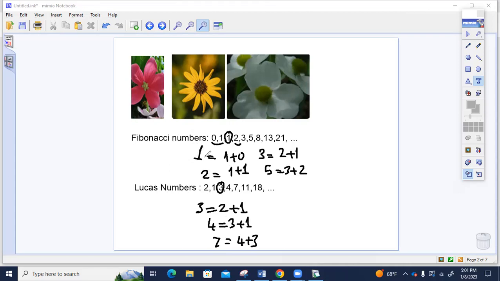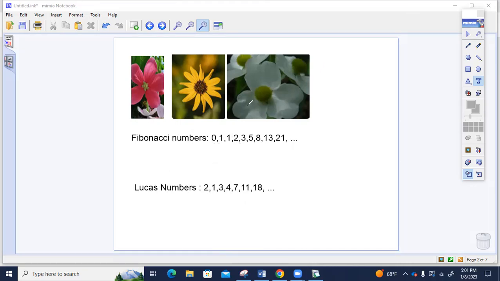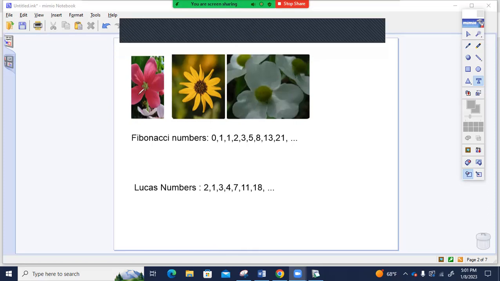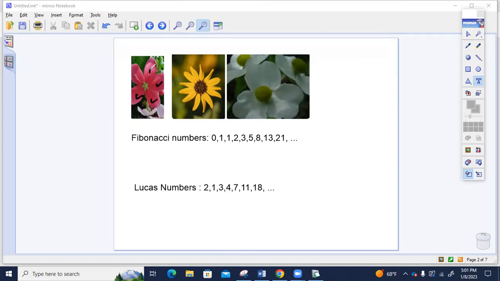Secondly, Fibonacci numbers and Lucas numbers both exist in nature. For example, let's take a look at these flowers and count how many petals they have. This one, 1, 2, 3, 4, 5 petals.